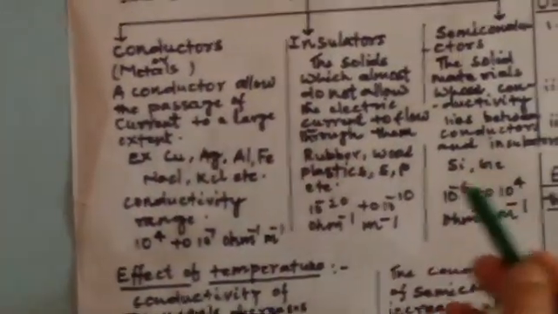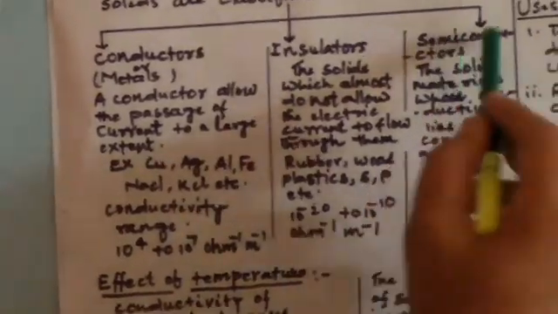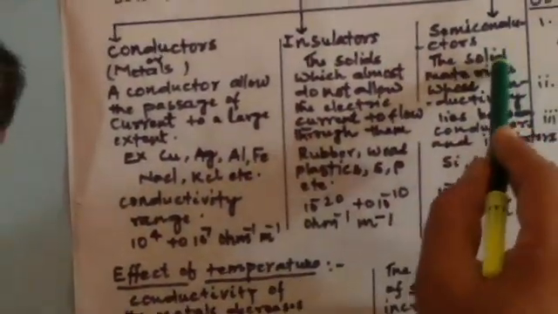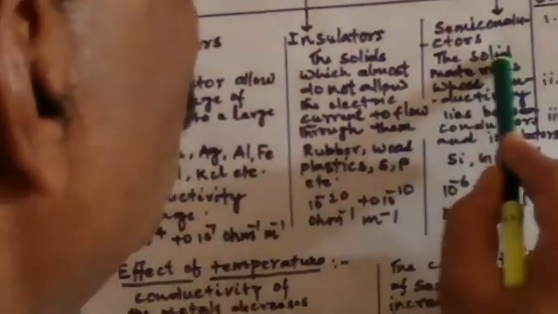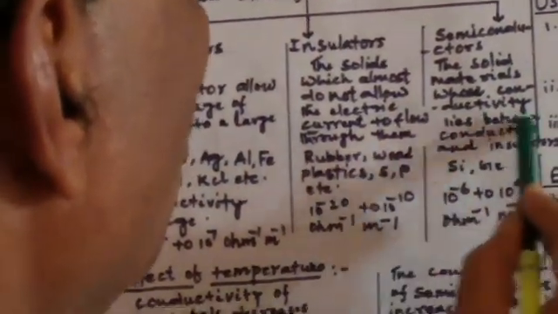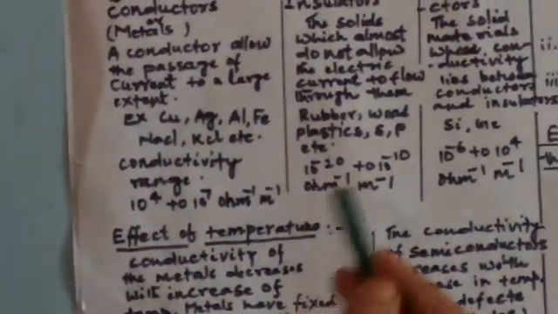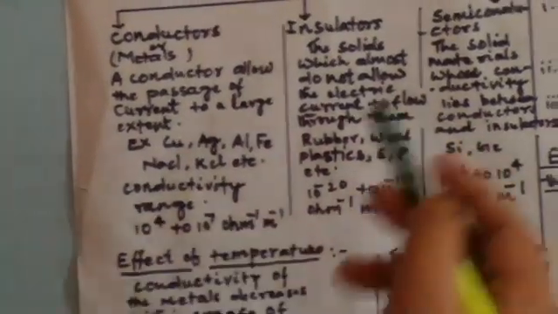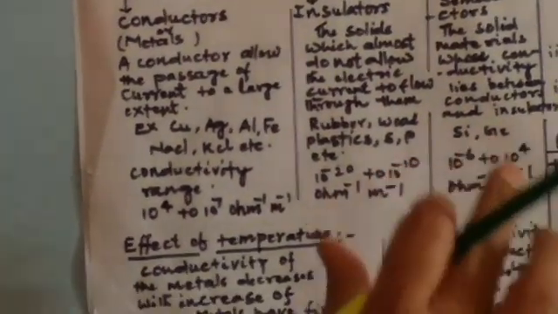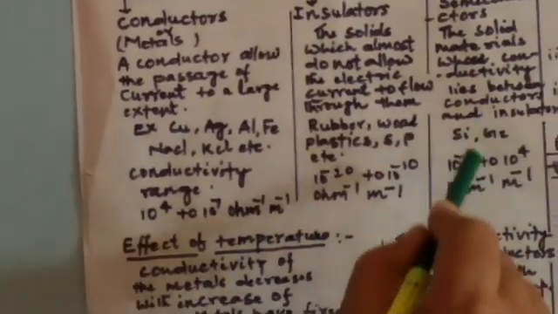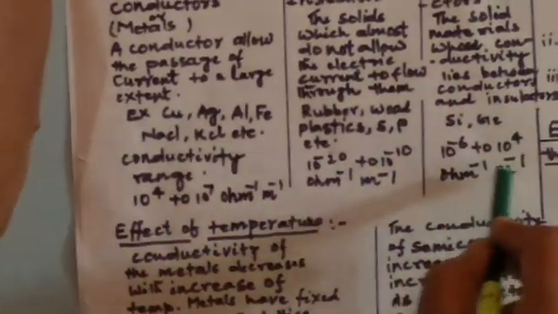And the third type of solids are semiconductors. The solid materials whose conductivity lies between that of conductors and insulators are called semiconductors, like silicon and germanium. The conductivity range is 10^-6 ohm^-1 m^-1 to 10^4 ohm^-1 m^-1.